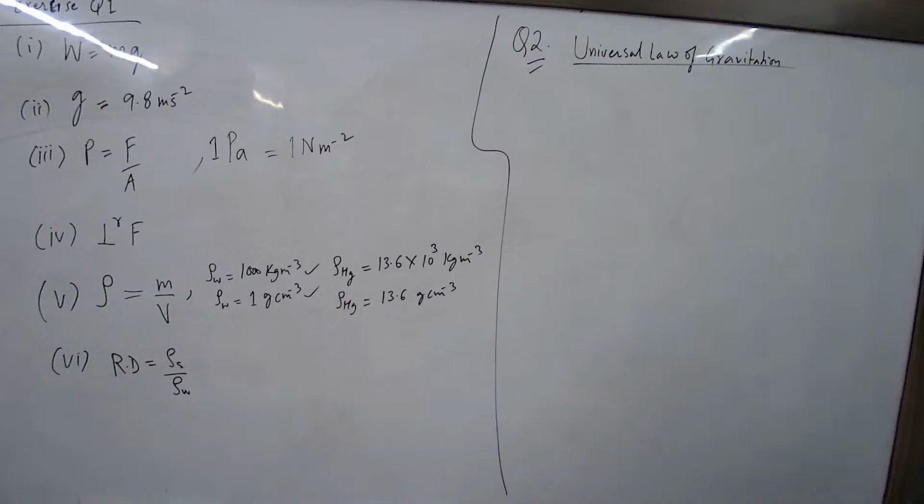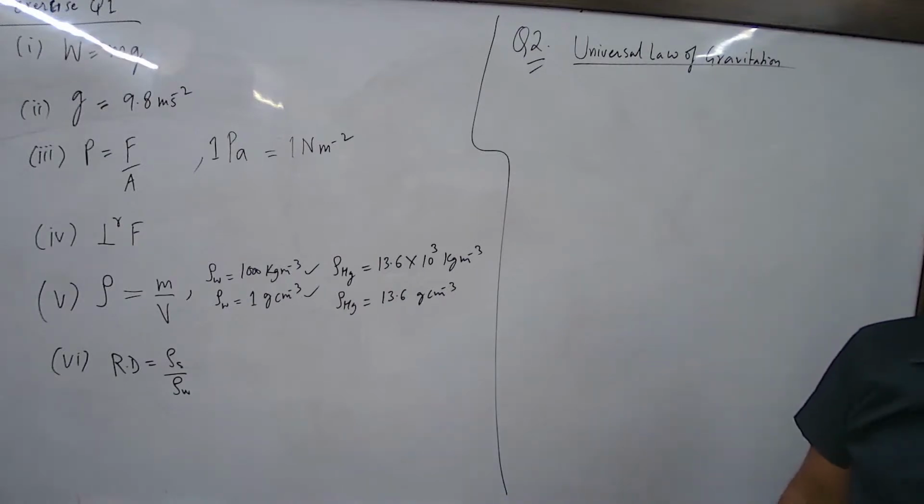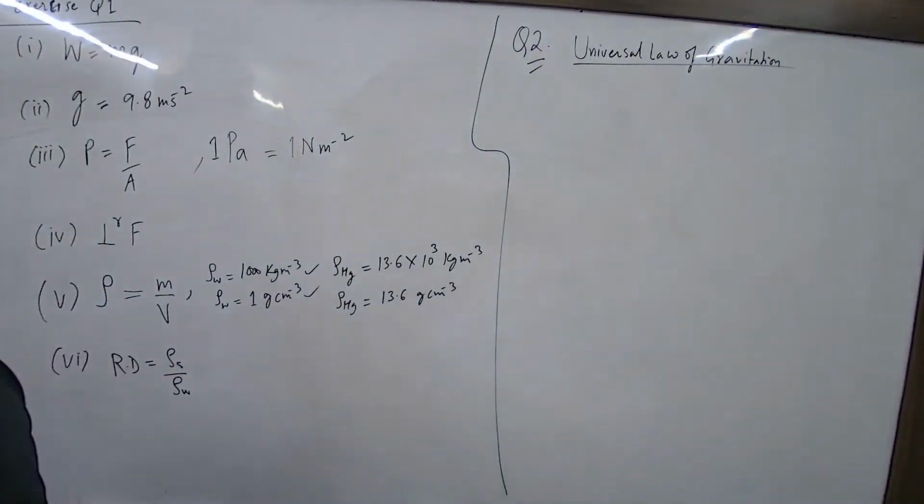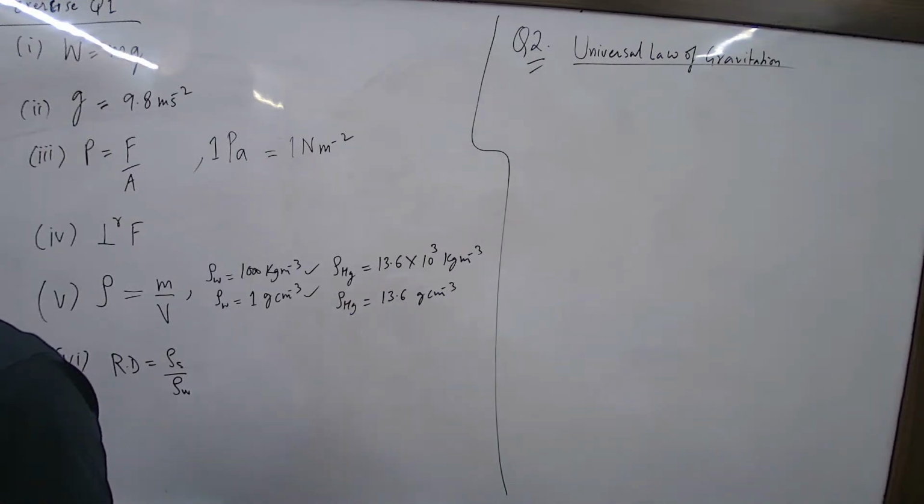Universal law of gravitation. Every object in the universe attracts every other object with a force which is directly proportional to their masses and inversely proportional to the square of the distance. Then why am I not falling on you? You are attracting me. Because it is very small, the value is so small that the influence can't be felt by each other. Otherwise she would have just headbanged.